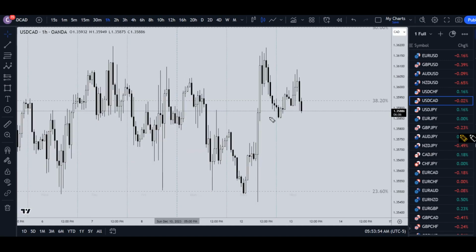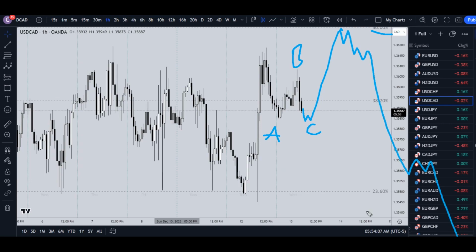On the 1 hour time frame, I actually think that we are going to go up a little more before we go down. So I think this is most likely an ABC. I think we're going to go up to that 38%, which is right around here. And then at the news is when I believe that this is going to end up continuing the downtrend. So I would possibly be looking for a long prior to the news, but I think the trade that I would primarily be looking for is the end of this correction, and I would be looking to go short most likely at the news if that is how it plays out.